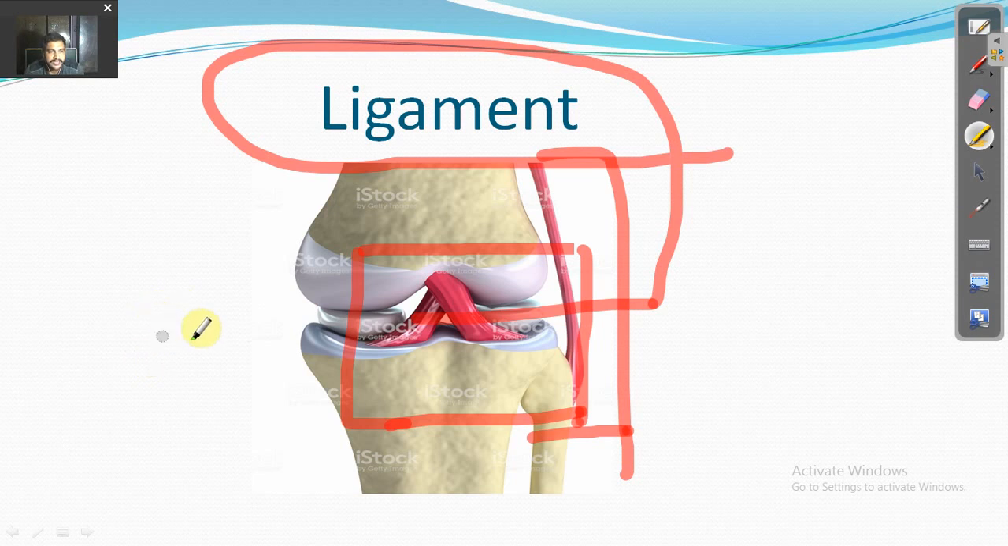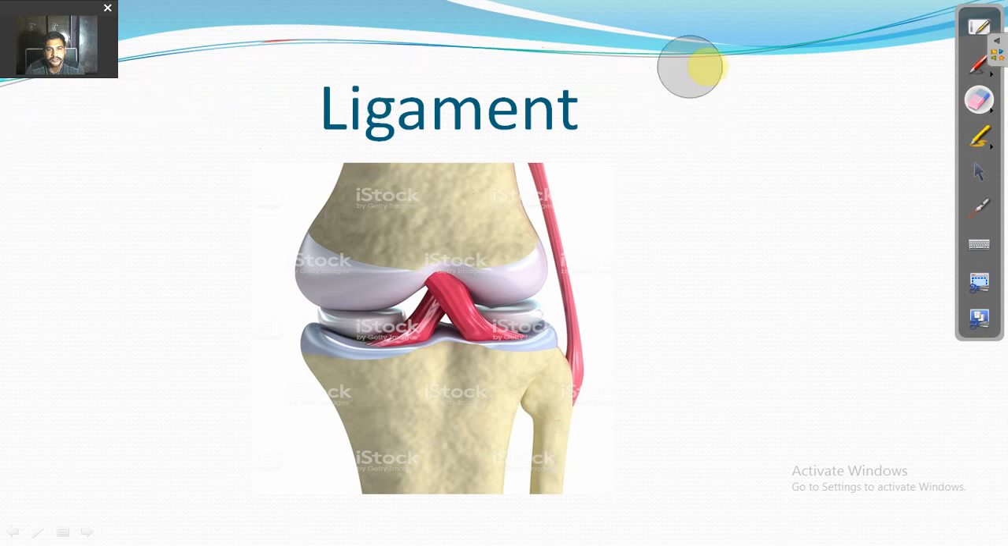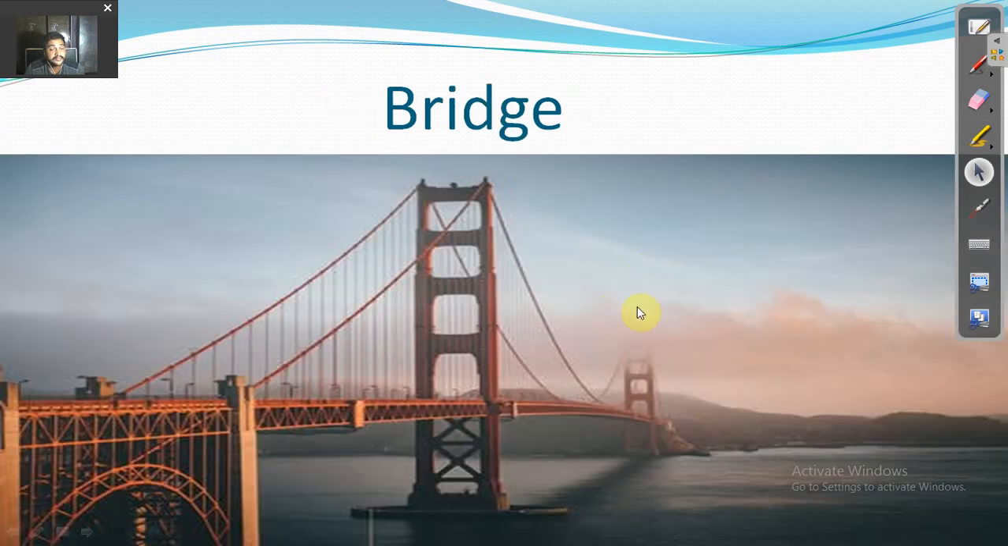So basically, connectors are used to connect the ideas of the people who speak and use them. Okay, this is one example of the use of connectors. Here the connector is getting used to join the two bones together. Now in the next picture you're going to see that there is a bridge.